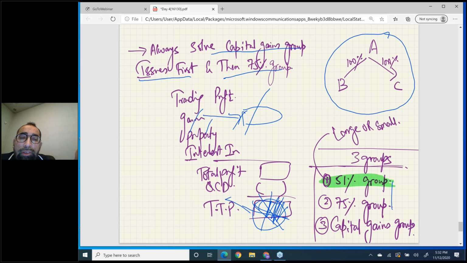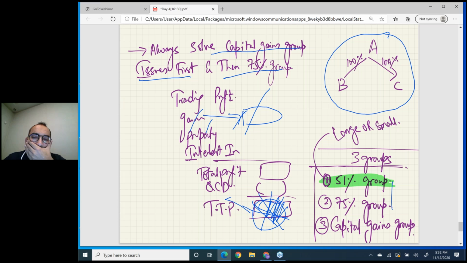My dear student, first your capital gains and capital losses issues must be resolved, then you can calculate correct TTP. So this is a must-follow order: whenever two groups come together in the exam, the capital gains group and the 75% group, it's mandatory for you to solve the capital gains group working first and then the 75% group.